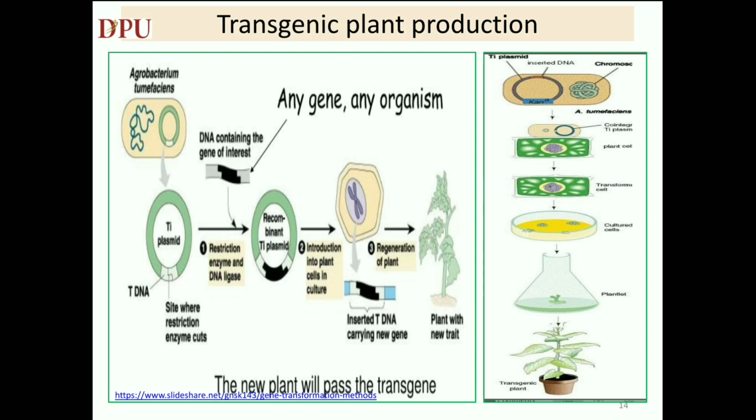Transformation process involves a number of steps like isolation of the gene of interest from the source organism, followed by gene cloning, insert the transgenes into the Ti plasmid, introduce the T-DNA containing plasmid into Agrobacterium, co-culture the Agrobacterium with the plant cells, during which T-DNA will transfer and integrate into the plant genome. Transferred cells are cultured and regenerated through tissue culture.